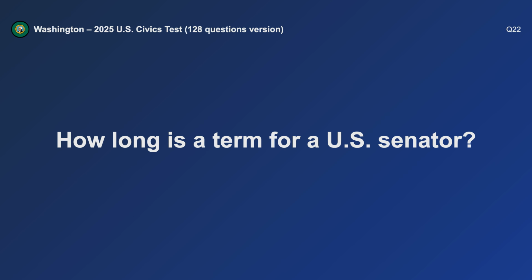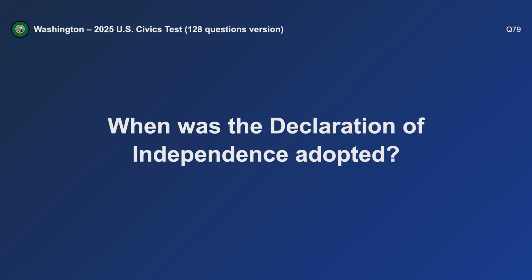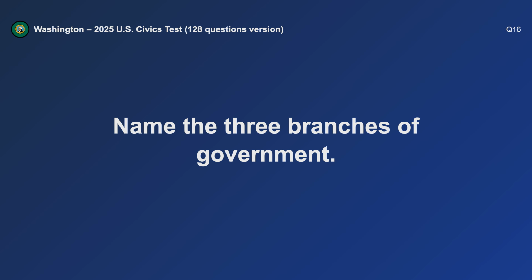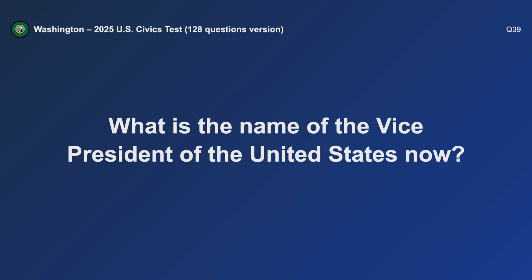How long is a term for a U.S. Senator? 6 years. When was the Declaration of Independence adopted? July 4th, 1776. Name the 3 branches of government. Legislative, executive, and judicial. What is the name of the Vice President of the United States now?